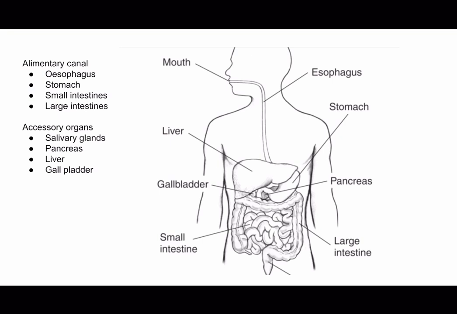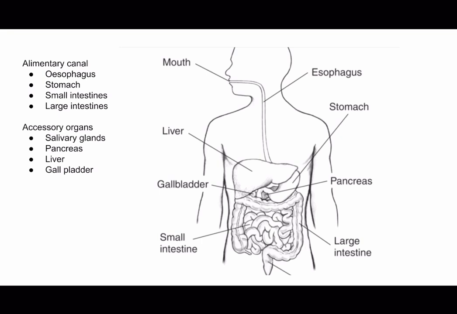So the small intestine is the longest part of the alimentary canal, and it is where most of the digestion and absorption of nutrients occur. So the small intestine receives secretions from the liver and pancreas, which aid in the breakdown of carbohydrates, proteins, and fats. The inner surface of the small intestine is lined with tiny finger-like projections called villi, which greatly increase the surface area available for absorption. We will go through the entire process and structure of the small intestine in much more detail in later slides.